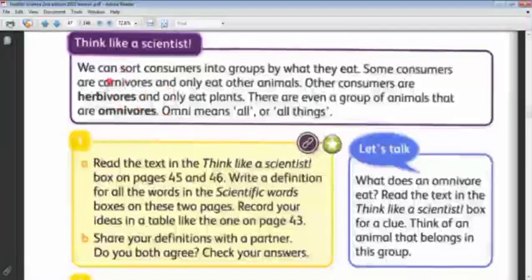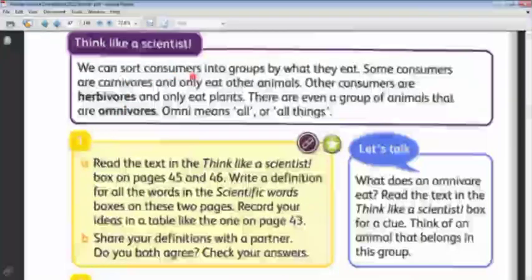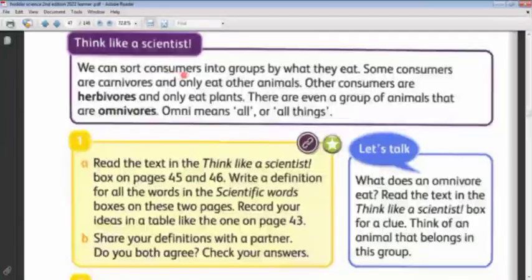So these three are the sorting or subgroups of the consumer. The big group we have is consumer. We can sort consumers into groups according to the type of food the consumer eats. If they eat meat, carnivores. If they eat plants only, herbivores. If they eat both, omnivores.